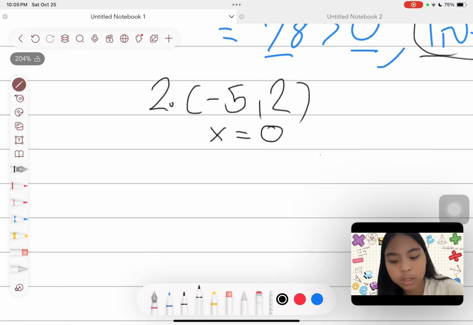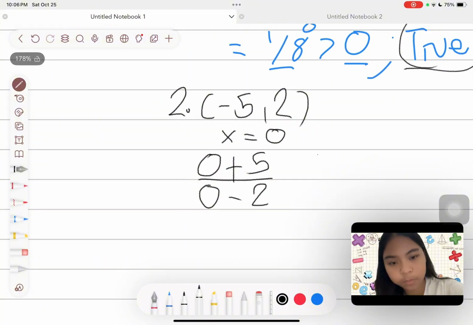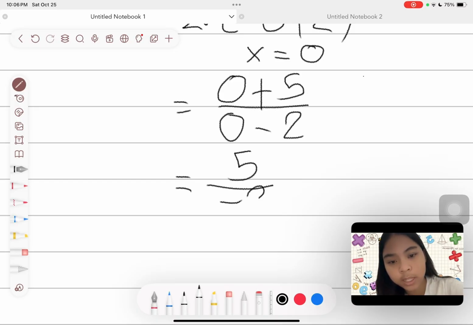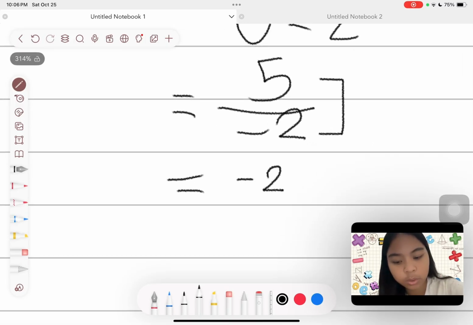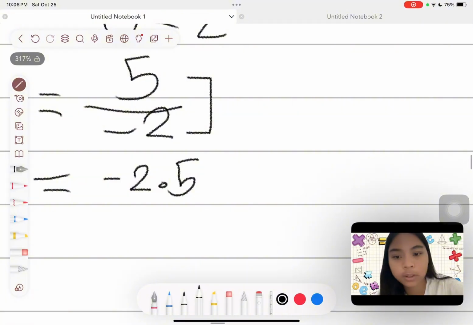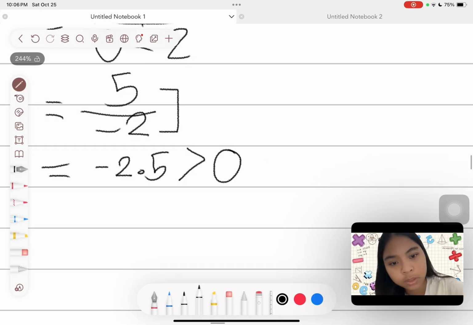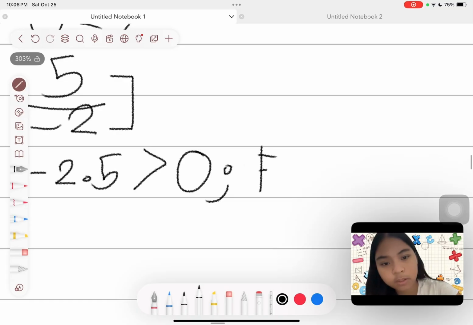So it is (0 + 5) over (0 - 2). Solve this. So it is -2.5. So -2.5 is greater than 0? It is not greater than 0. So it is false.